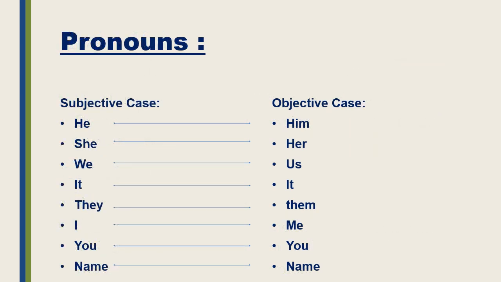Then we should know about the pronouns. We use the subjective case at the start of the sentence and the objective case at the end of the sentence. These are very important while we are doing active passive voice. So you have to keep in mind the difference between the subjective case and objective case. Okay? He is the subjective case and the objective case of he is him; she, her; we, us; it; they, them; I, me; you.